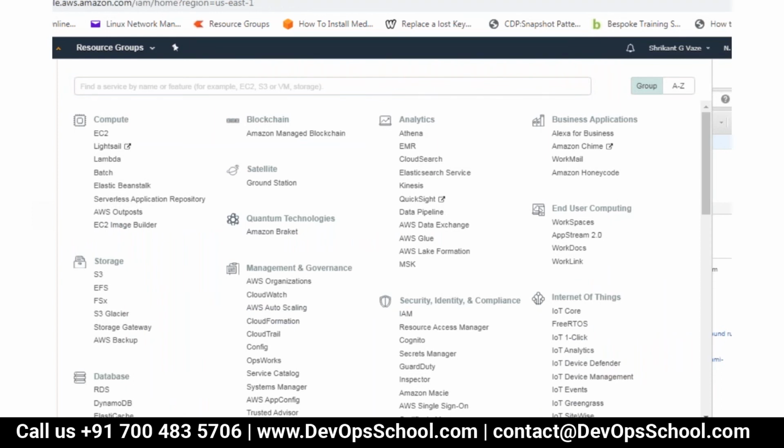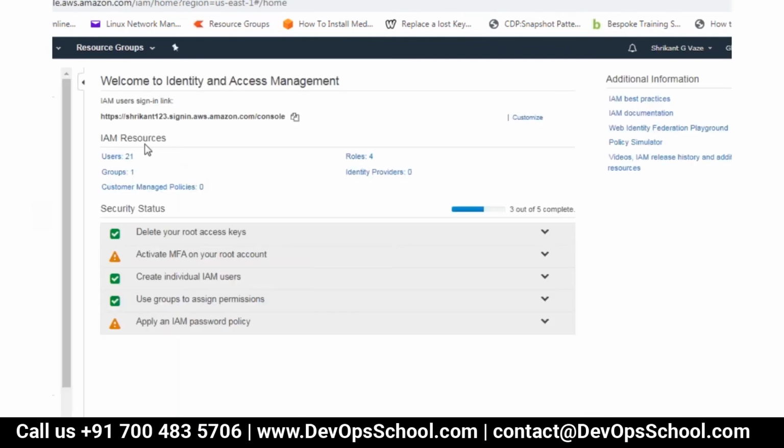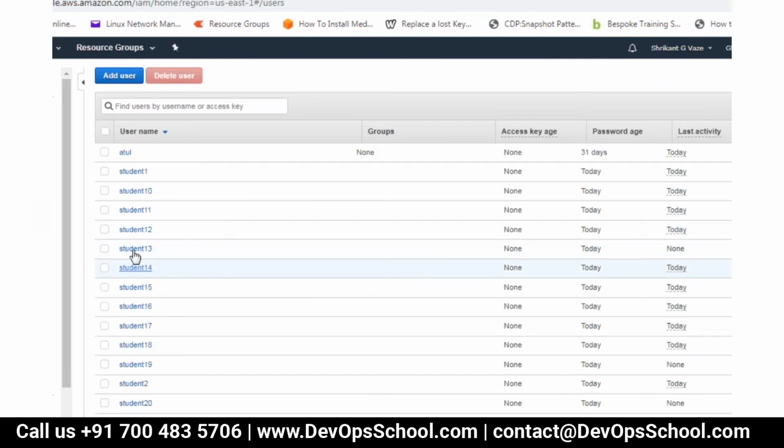No. When you log in, just don't change the fields. There will be one already there. Don't change that. You log in as an IAM user. IAM user student 13 and student 123 is the password. No need to give account ID.